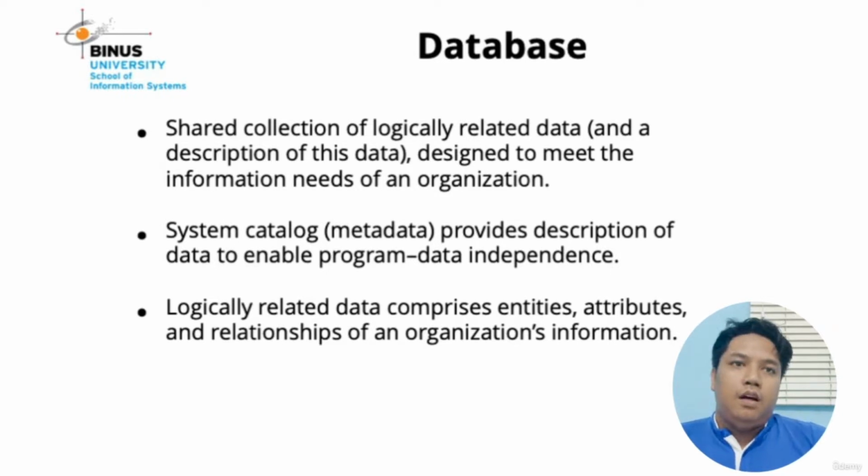And then system catalog or metadata. What is the meaning of system catalog or metadata? The system catalog or metadata provides a description of data to enable program-data independence. Metadata is like, when you want to save the customer number, you must know information about the maximal length of the phone number.